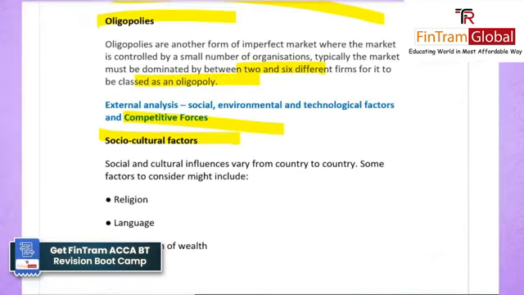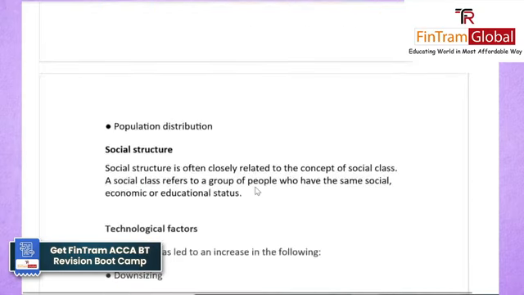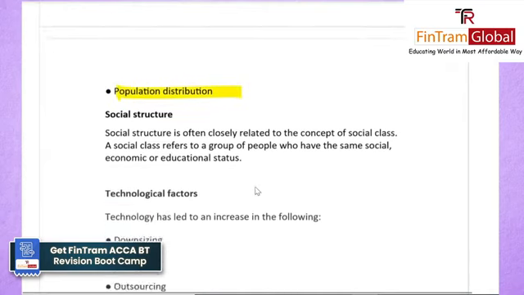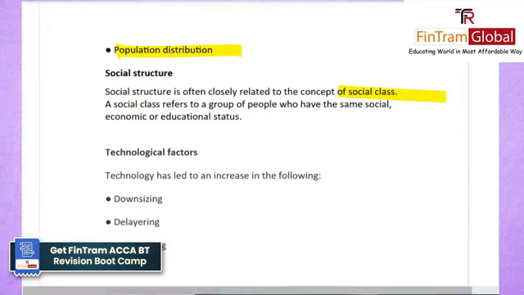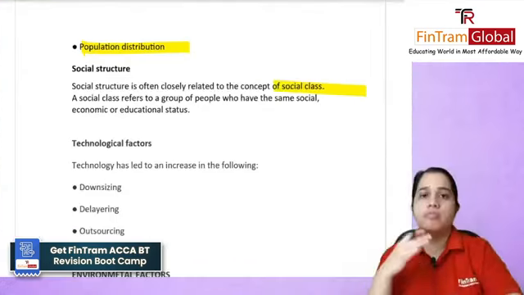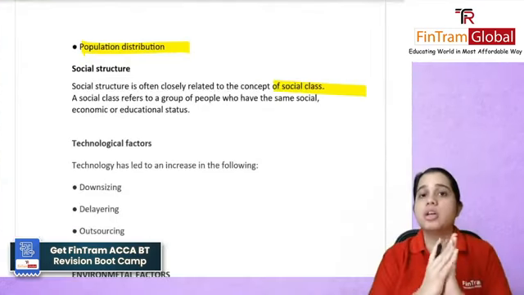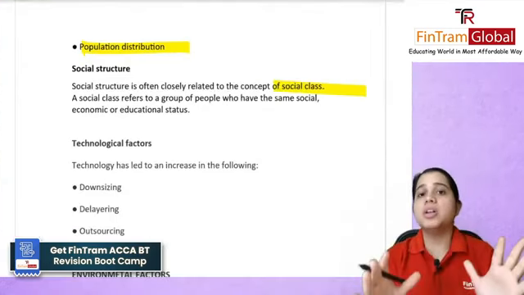Some factors you will consider here are religion, language, the distribution of wealth, and population distribution. Then you have your social structure, which is related to the concept of social class. It refers to a group of people who have the same social or educational status, so they will probably be grouped together in a social class. If we have done similar degrees and have the same background, then we are in a different social class as opposed to someone who is probably not that educated.